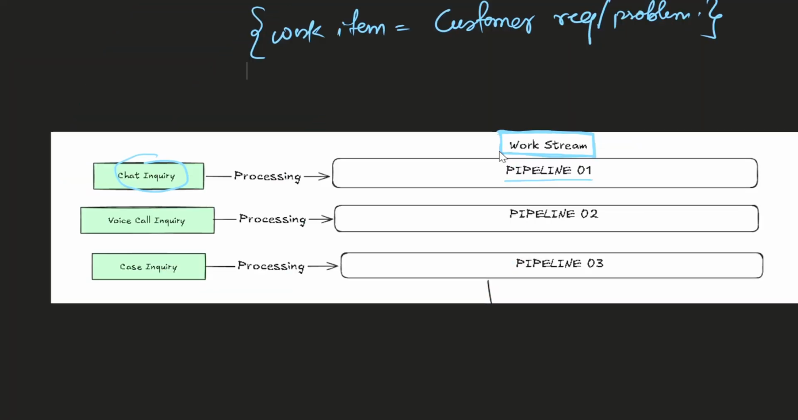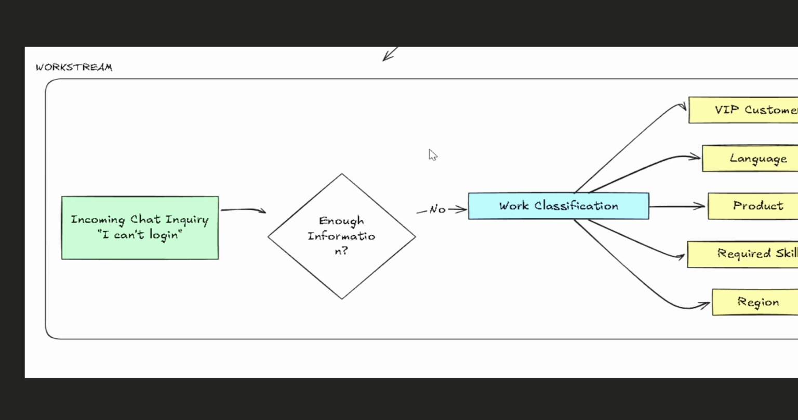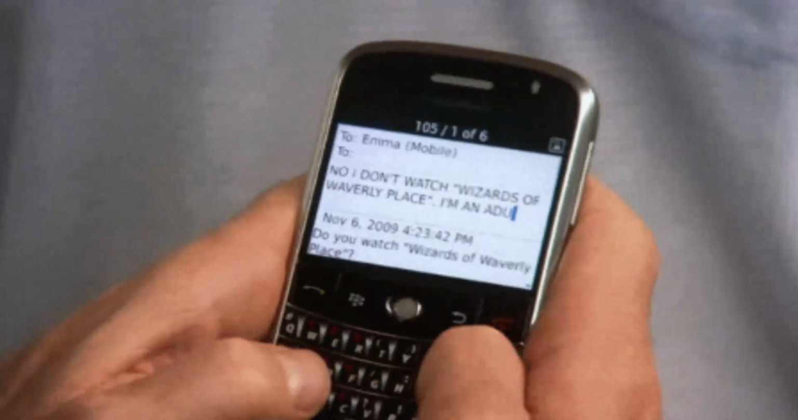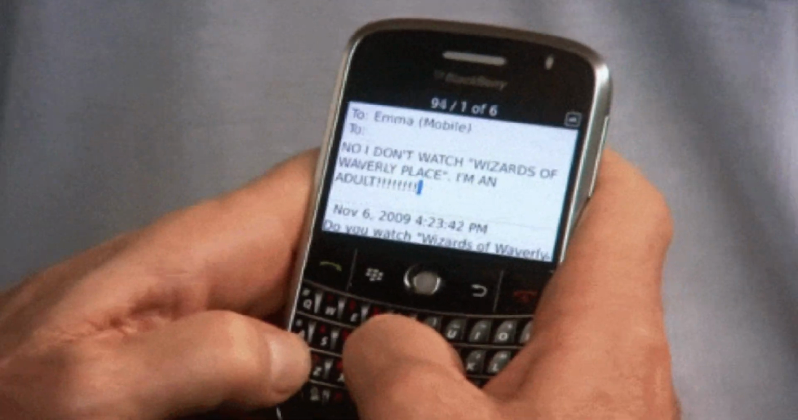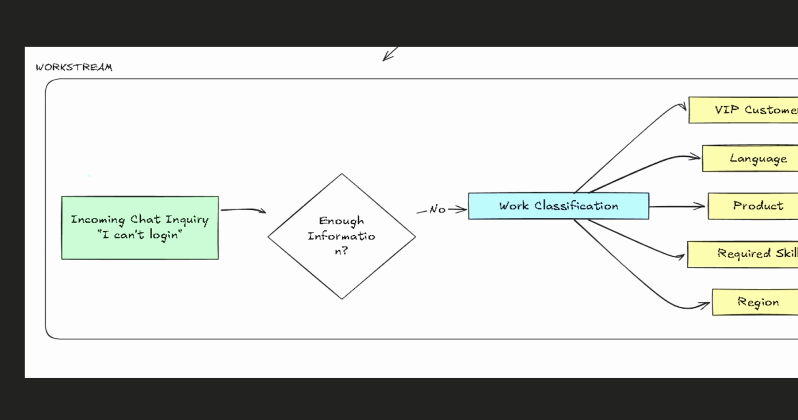Now let's zoom inside this work stream. How does it process the incoming work item? Now let's say someone has made a request. Someone just went to the chat of the website. Let's say that's Make My Trip, and you went to the chat widget and say, hey, I cannot log in, right? Do we have enough information right now at that moment?